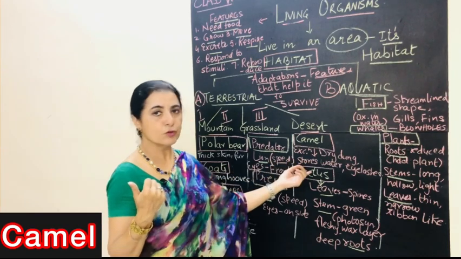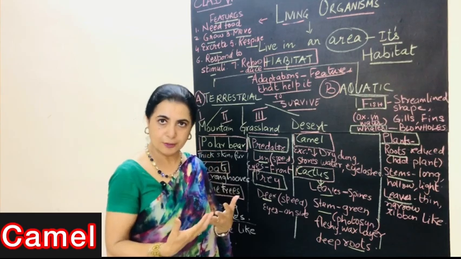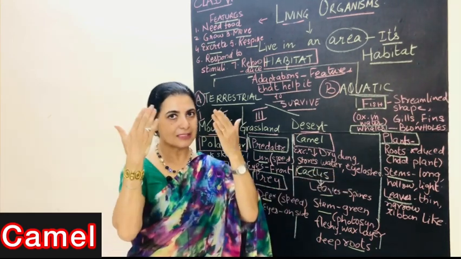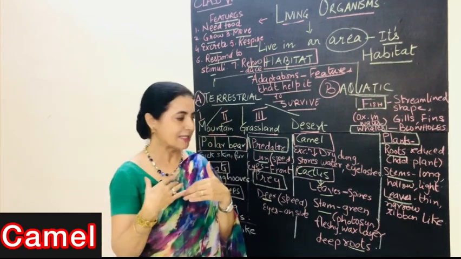Next is that it stores the water, क्योंकि उसको पानी बहुत दिन के बाद मिलता है, इसलिए वो अपने body के अंदर पानी को store करता है, फूड को स्टोर करता है. And it has got big eyelashes, जिससे जब सैंडस्टॉर्म आता है, the eyelashes they just cover the eyes and no sand goes inside the eyes.